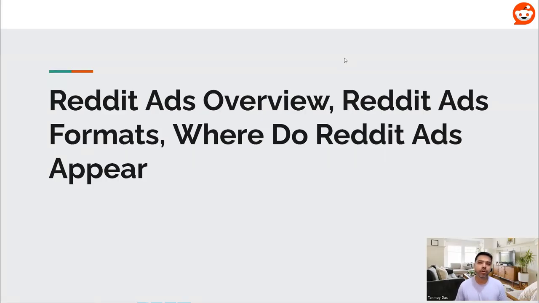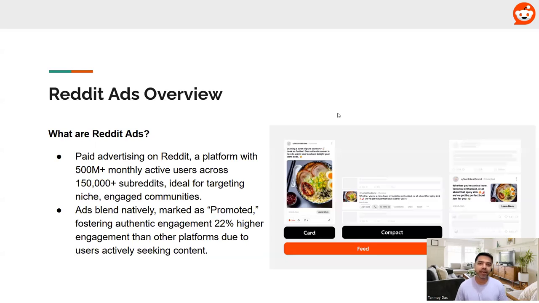So in this session, we'll talk about Reddit ads, understanding this platform and how you can use this for advertising purposes. Also, we'll see where all Reddit ads appear on the platform, and then what are the different types of Reddit ads formats. So Reddit ads is a paid advertising service provided by Reddit, wherein you are able to advertise your business on their platform and you're able to attract 500 million plus monthly active users.